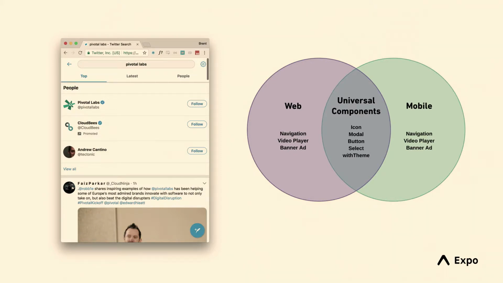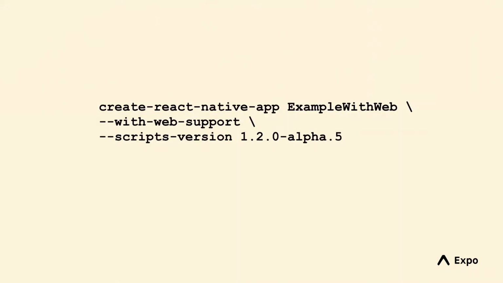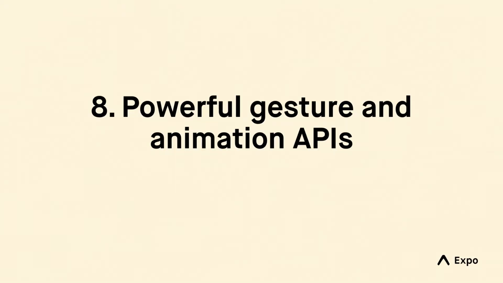And so what you end up with is that you're able to build this set of components that you can share between different platforms, like icon, modal, button, select. This Venn diagram is taken from the Major League Soccer blog post that they did about universal components. They do a similar thing. Their app is built with React Native, and they use their React Native components on the web as well in a bunch of places. If you want to give it a try really quickly, you can run create-react-native-app with the --with-web-support flag and just specify this alpha scripts version, and you'll basically be good to go in writing some code that'll run in the web and iOS and Android.